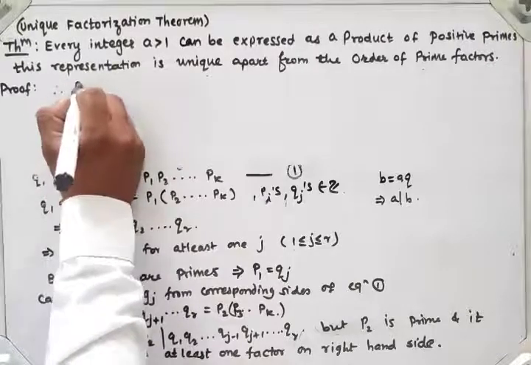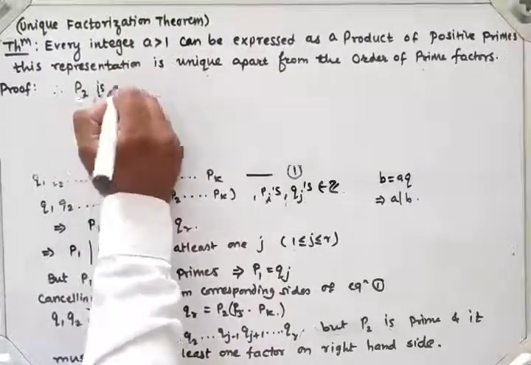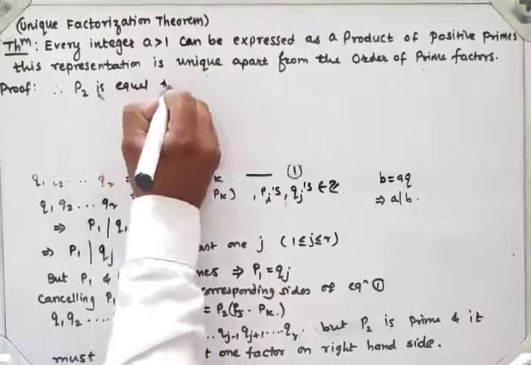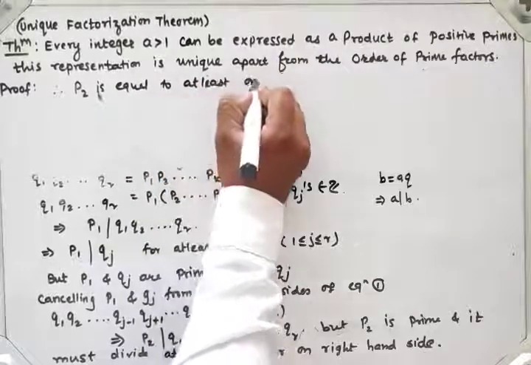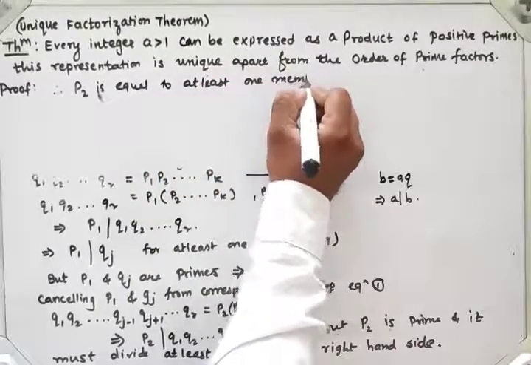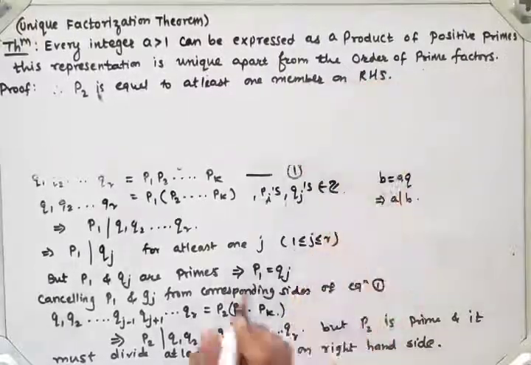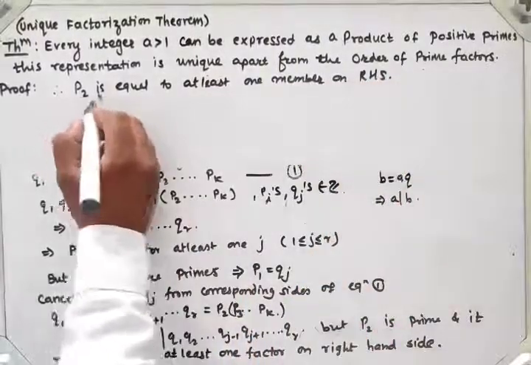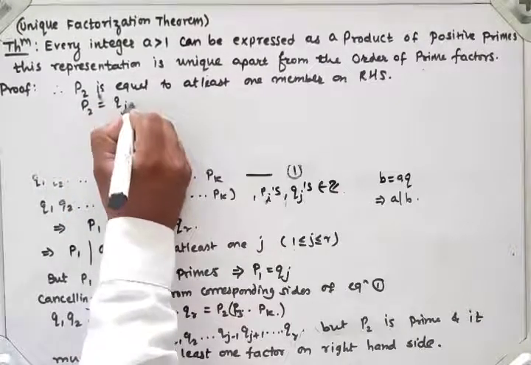Therefore P2 is equal to at least one member on the RHS. I will write, suppose, Qj plus 1.